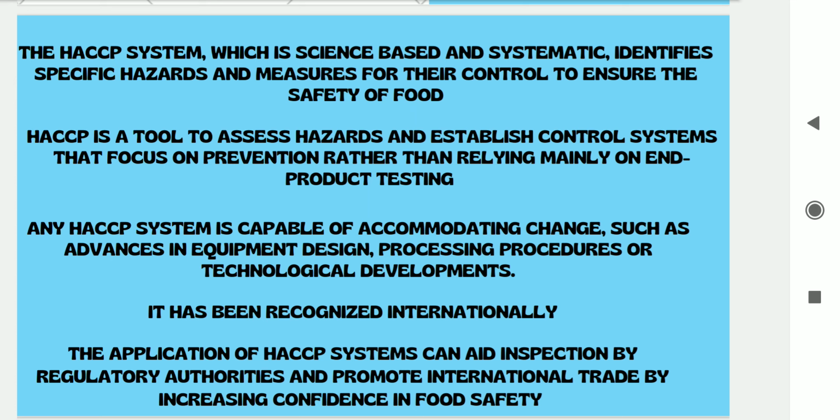Any HACCP system is capable of accommodating change, such as if there is a need for changes in equipment design, processing procedures, or technological developments, and it has been recognized internationally. The application of the HACCP system can aid inspection by regulatory authorities and promote international trade by increasing the confidence in food safety.